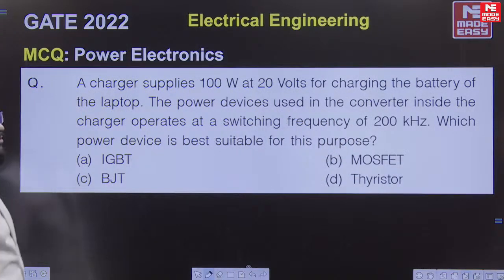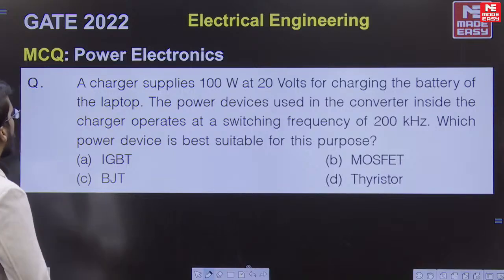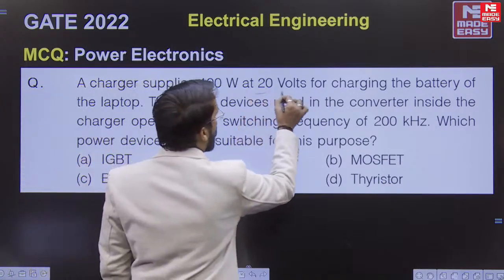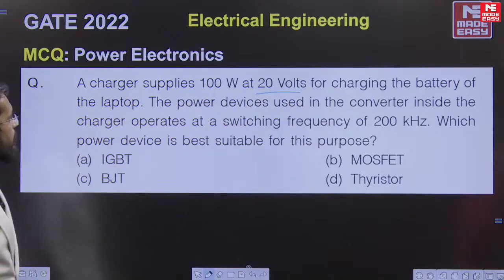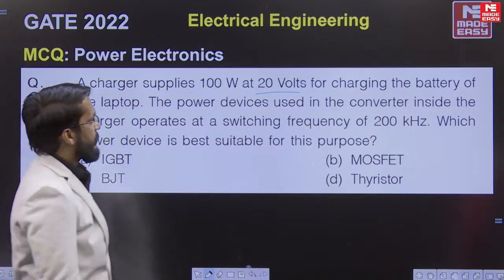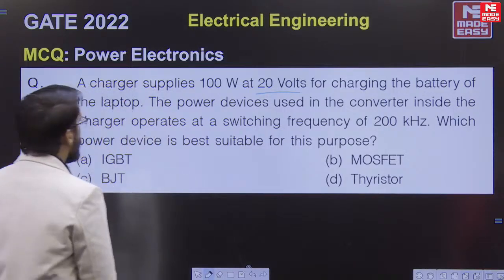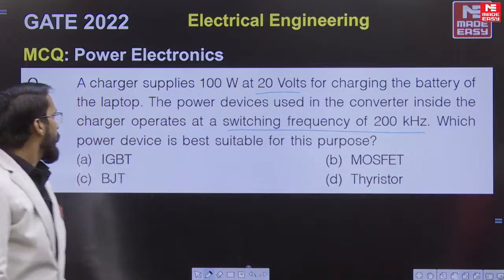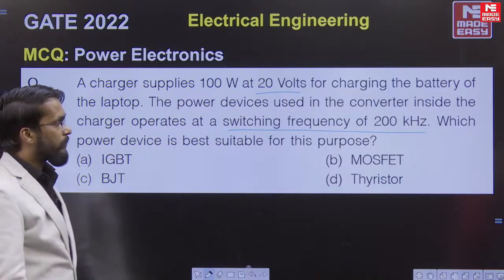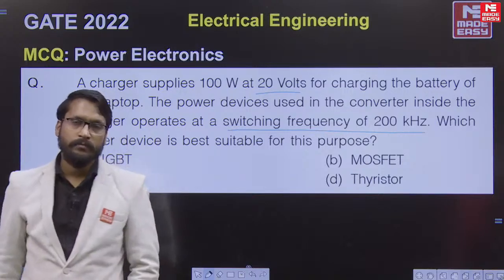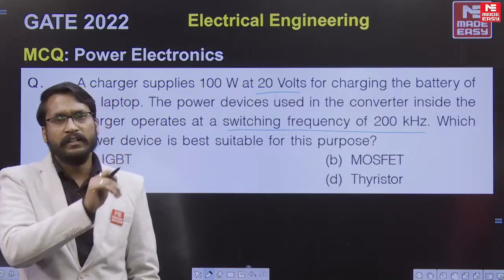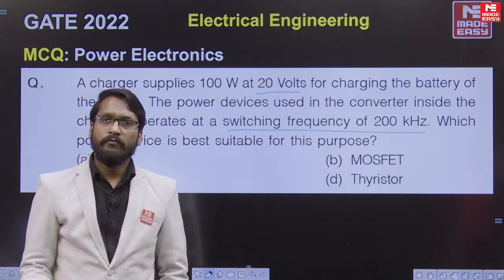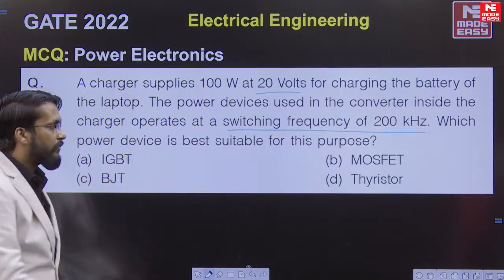The next question is from our chapter number 1. A charger supplies 100 watt at, this is very important, 20 volts for charging the battery of a laptop. The power devices used in the converter inside the charger operate at a switching frequency of 200 kilohertz. Which power device is best suitable for this purpose? Why do we consider this question as part of chapter number 1, power semiconductor devices? Because for a given application we have to select the best possible option out of the given ones.